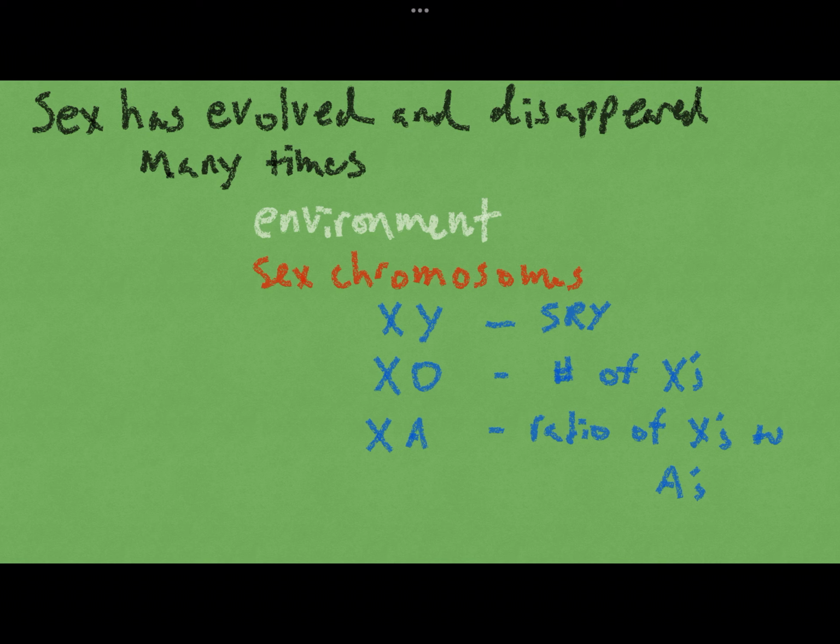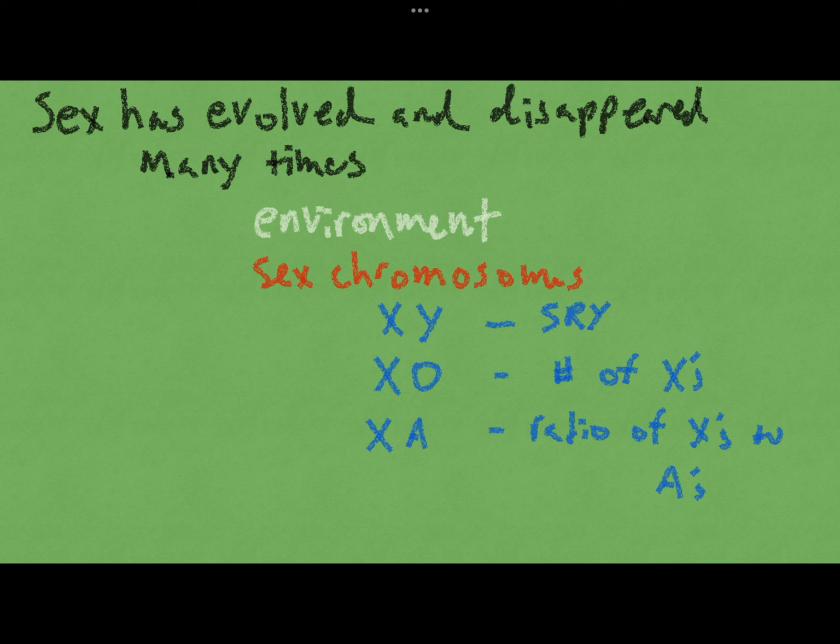With respect to chromosomal sex determination, mammals have XY sex determination, where the SRY gene is on the Y chromosome. If you have the Y chromosome, you develop as male. If you don't have a Y chromosome, you develop as a female. Some species have XO sex determination, where there's only an X chromosome, and it's the number of X chromosomes that you have that determine if you're male or female. There's a certain threshold beyond which you develop as either male or female. It happens both ways in different species.